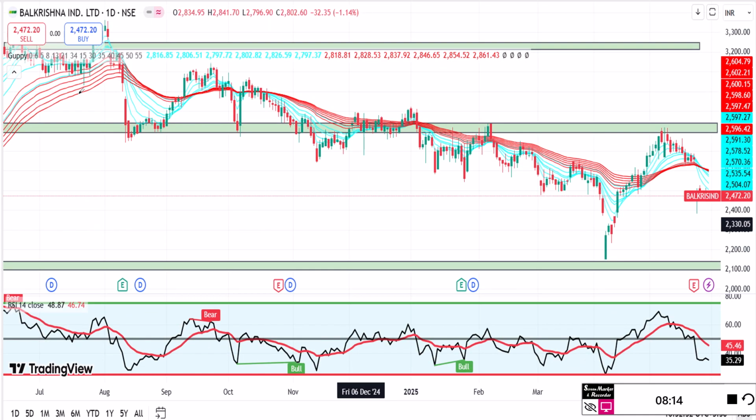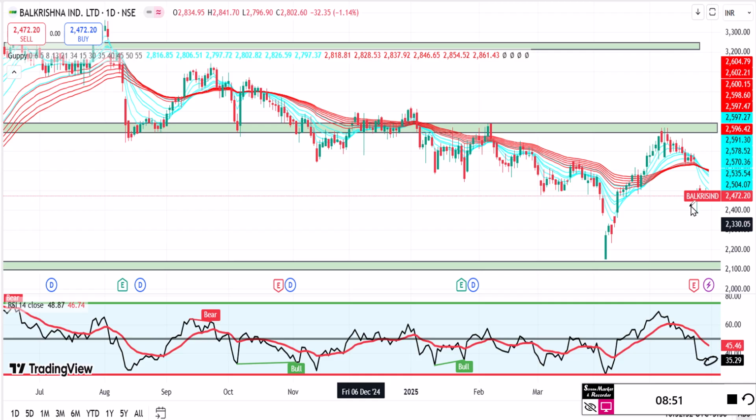Okay, one more stock we'll take, Balkrishna. This is one of the good stocks. Again, this stock has taken a beating. Over here, I have plotted nothing but Guppy. Guppy is nothing but a rainbow of moving averages. Over here, the RSI is 35. So this is not a point to buy or take any kind of contrarian call. Let the stock settle, let the indicator move off, right? Then we can keep the stock on the buy list. This is also a very good stock. The last time we touched RSI 30, the stock bounced from 2100 to almost 2600, almost 500 points, in the vicinity of 24-25%. You can have a gain.